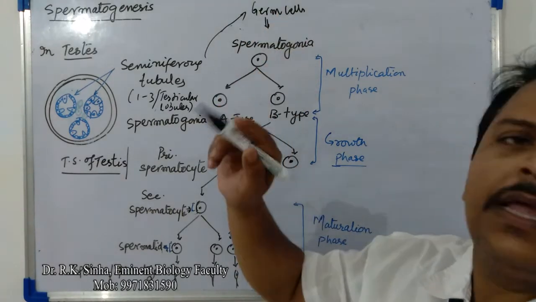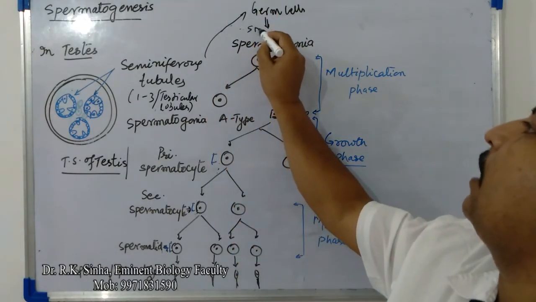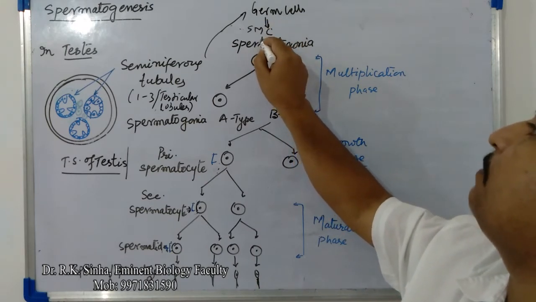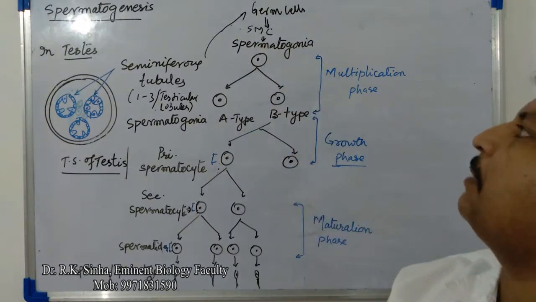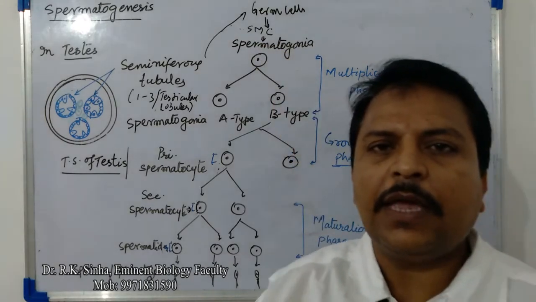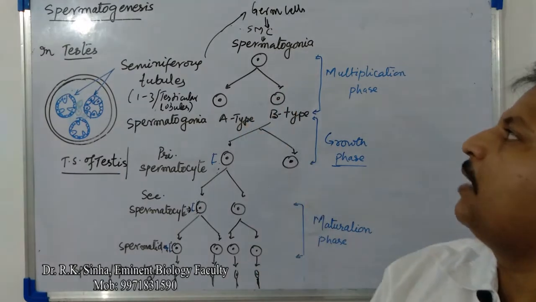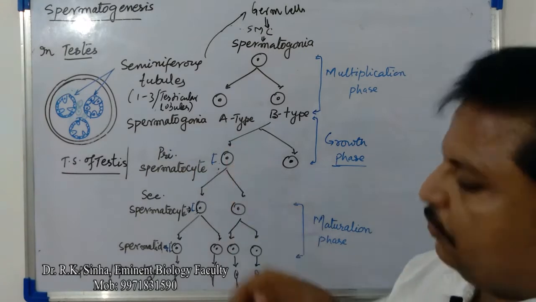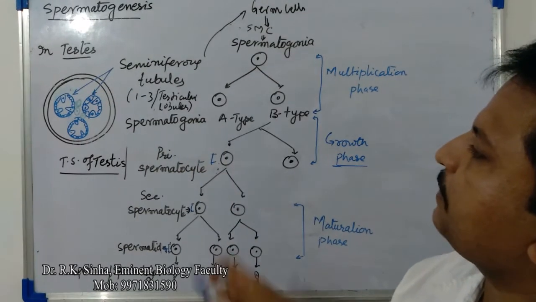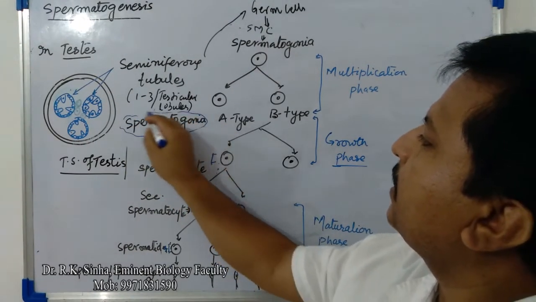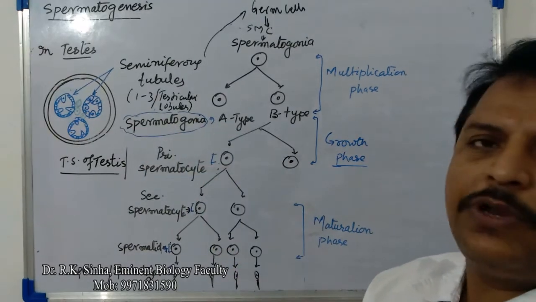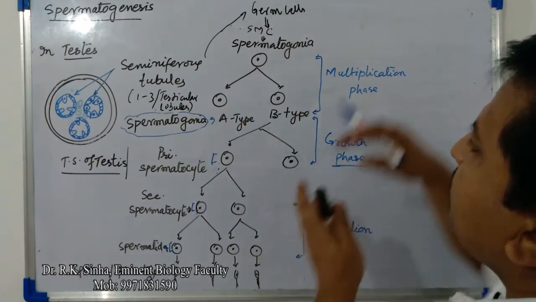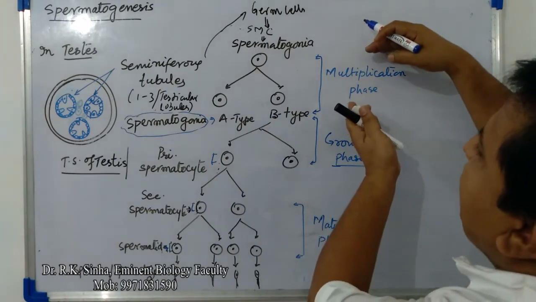This will form the SMC, sperm mother cell, a specialized cell that will undergo mitosis to form spermatogonia. Now spermatogonia will divide mitotically to form two different types of spermatogonia, A type and B type. This happens in the multiplicative phase.